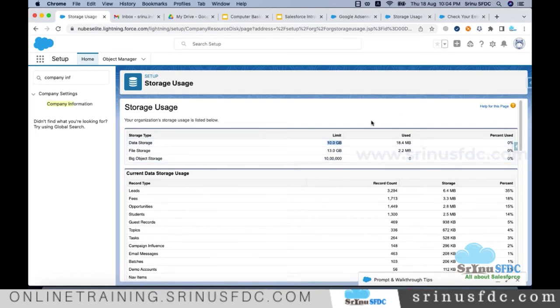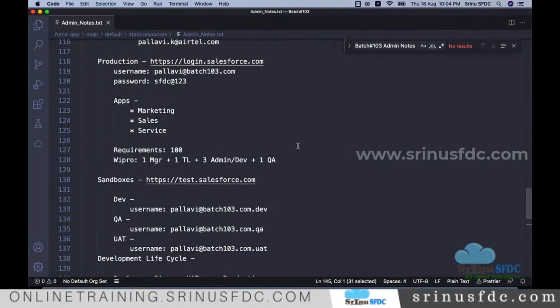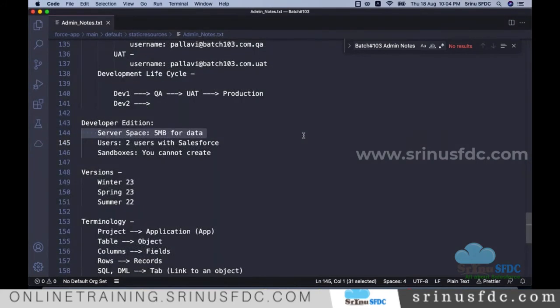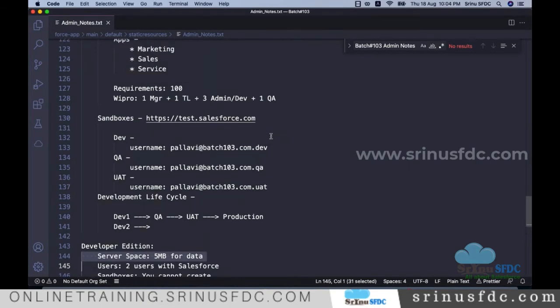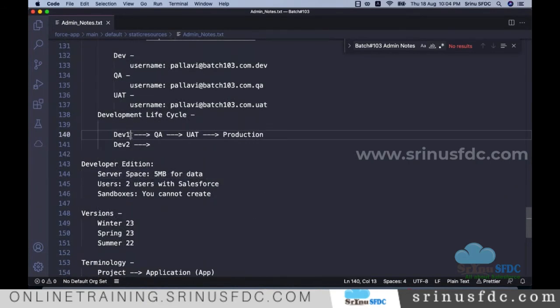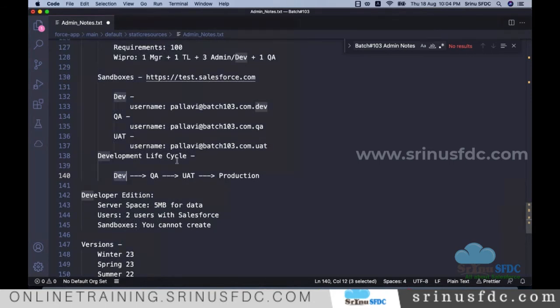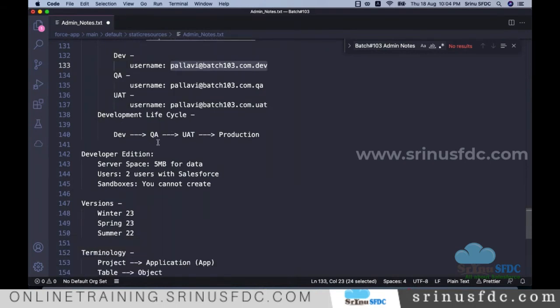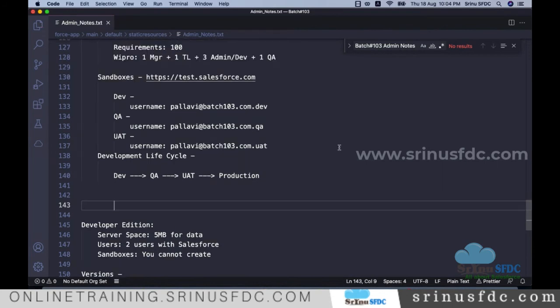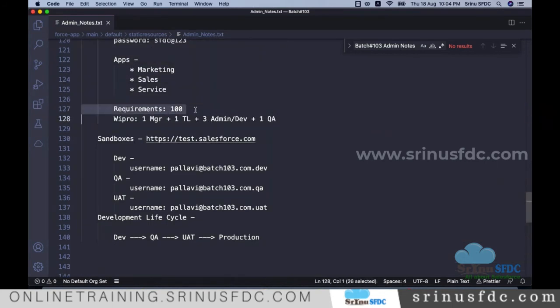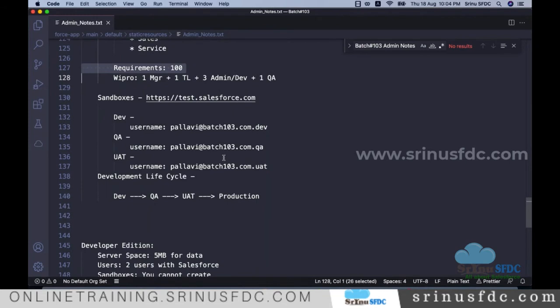So that's about the development life cycle. Once we get the job, we'll be working here in this dev sandbox. Our job will be here. We go to test.salesforce.com, log into this sandbox and start doing the work. Out of these 100 requirements, how does a company work?